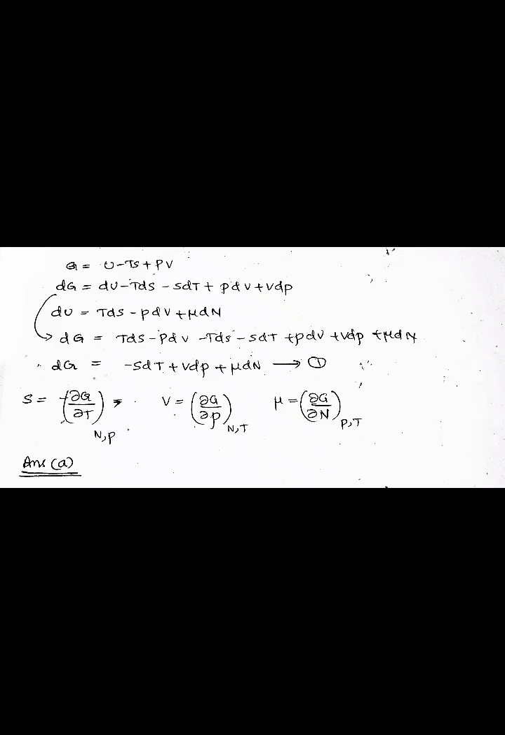So we know dU is equal to TdS minus PdV plus mu dN, that is dG is equal to TdS minus PdV minus TdS minus SdT plus PdV plus VdP plus mu dN. So dG is equal to minus SdT plus VdP plus mu dN. This is equation number 1. So here S is equal to minus ∂G/∂T, and V is equal to ∂G/∂P, and mu is equal to ∂G/∂N. So the answer is option A.